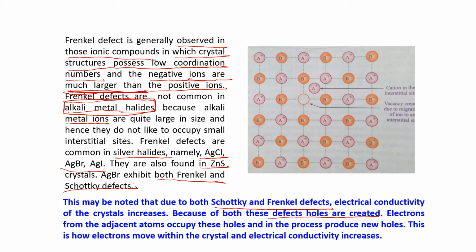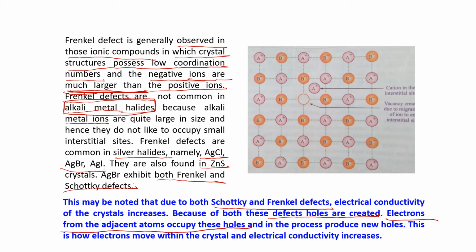Electrons from the adjacent atom occupy these holes, and in this process a new hole is produced again. If one electron comes and occupies a hole, a new hole will be created.